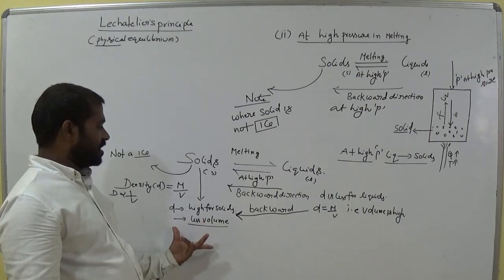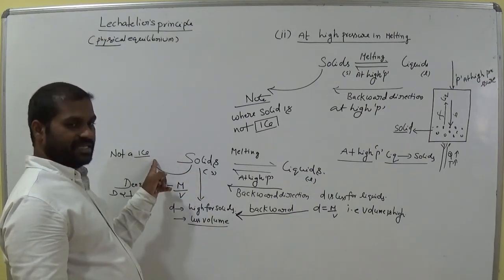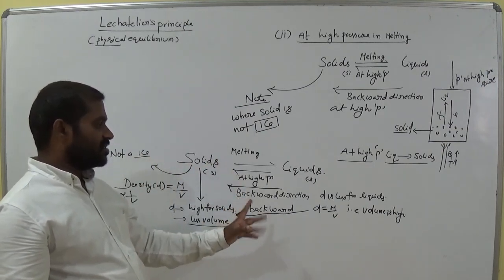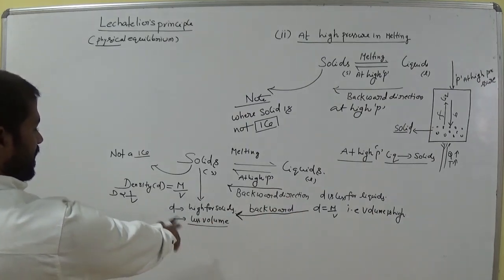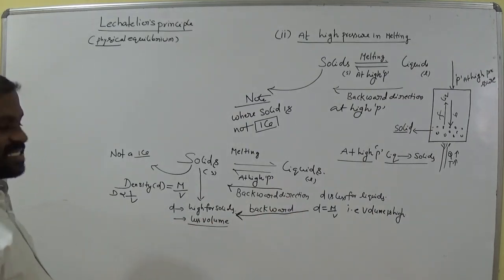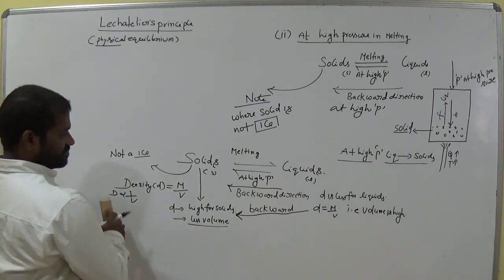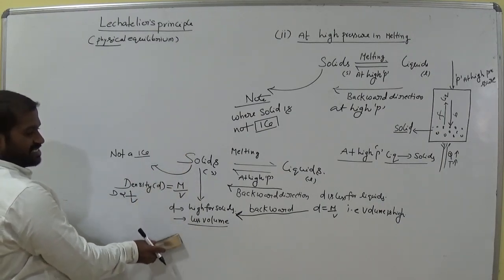Okay, so where the solid is not a ice, remember this. In this case, when we apply high pressure, what happened? The equilibrium shifts from high volume to less volume at high pressure. Remember this thing. Okay, for solid density is very high, volume is less.